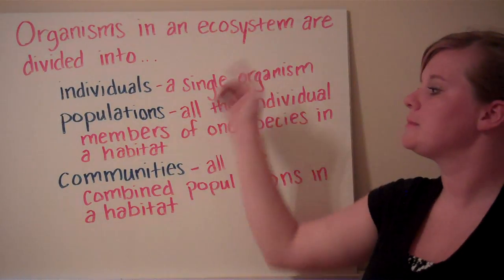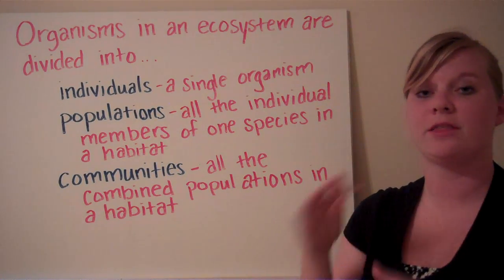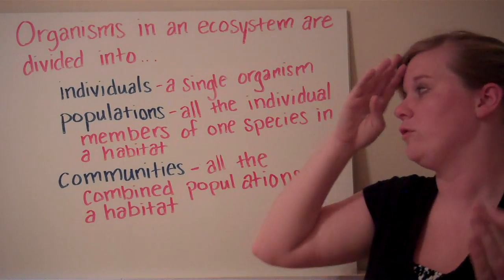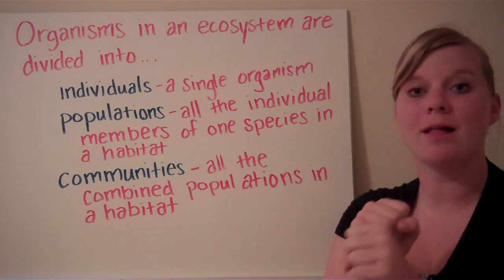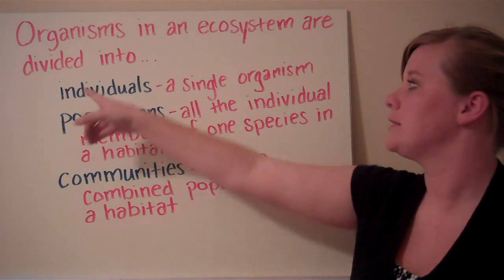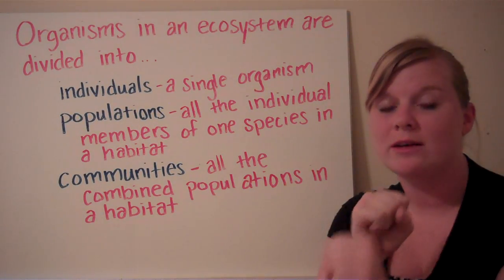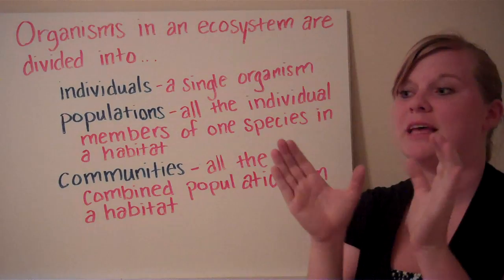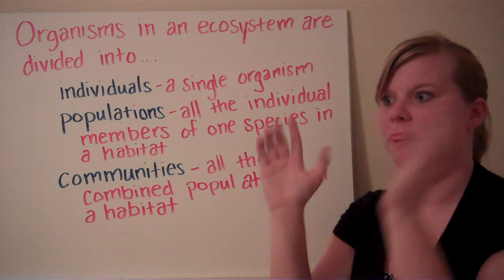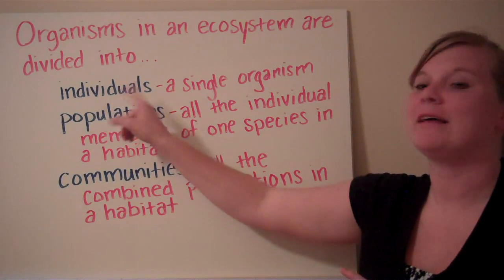Organisms in an ecosystem are divided into 3 different categories, and they get larger as we move out. The smallest segment of an ecosystem is its individuals. This is one single individual of a species, like a deer, a wolf, or that bear. These are all individuals.